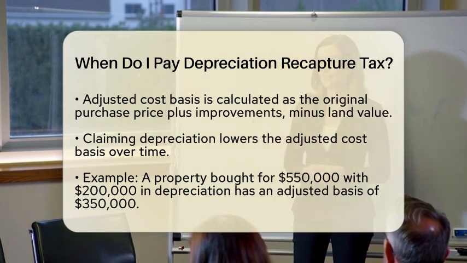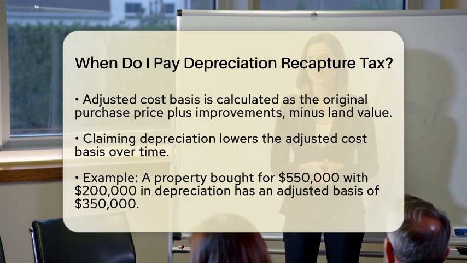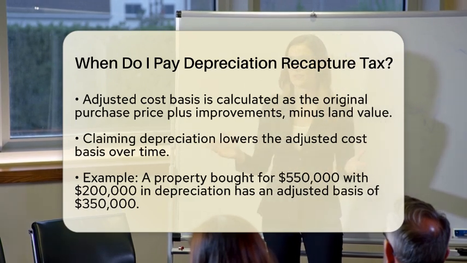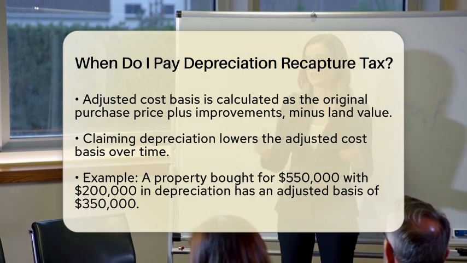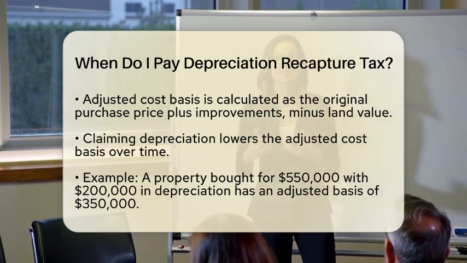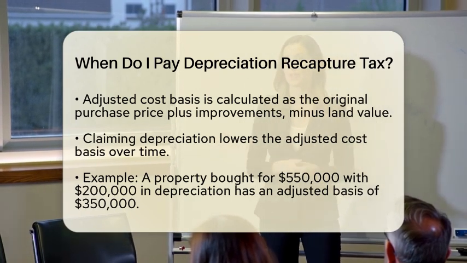When you decide to sell the property, you calculate your gain by subtracting that adjusted cost basis from the sale price. If you sell the property for $800,000, your total gain would be $450,000. This gain is what you need to consider for taxes.